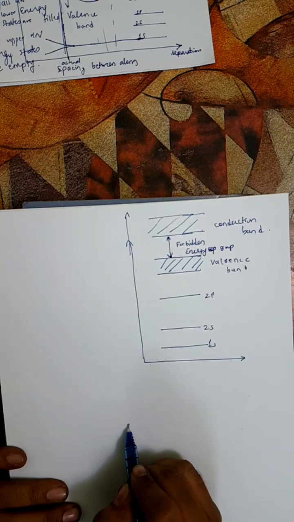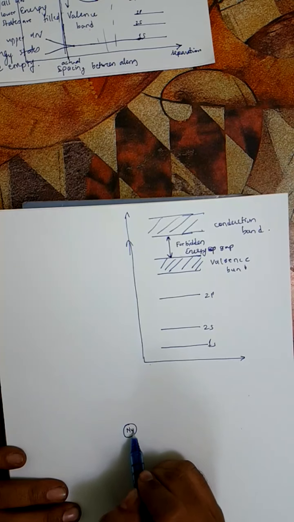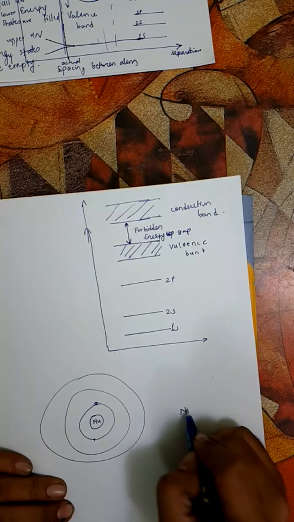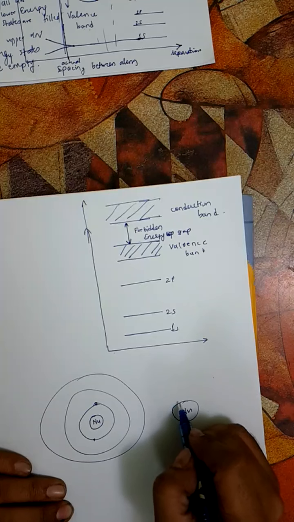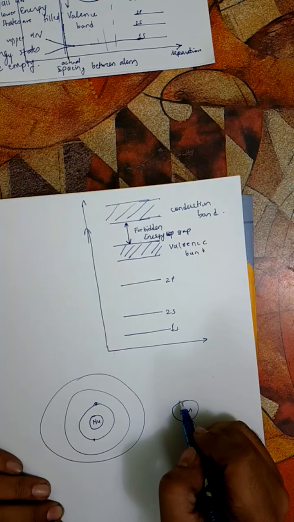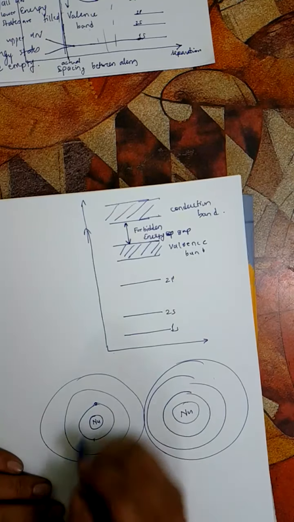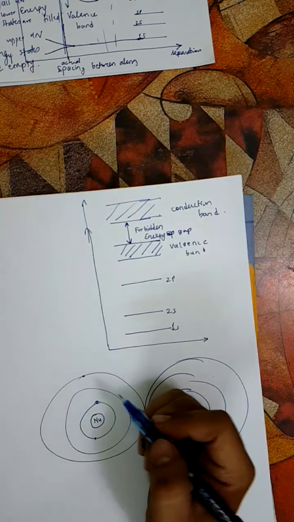Let's draw two atoms of silicon. Let's say this is a nucleus, and then there are these electrons here, and then we have another nucleus here of another silicon atom. This is the outermost electron.